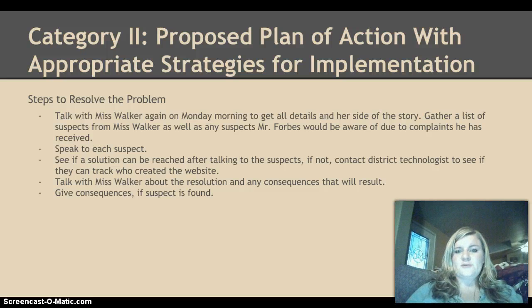Proposed plan of action with appropriate strategies for implementation. Steps to resolve the problem. These are the steps that I would take. First, I would talk with Miss Walker again on Monday morning to get all details and her side of the story. I would gather a list of suspects from Miss Walker, as well as any suspects Dr. Forbes would be aware of due to complaints he has received. I would speak to each suspect and then see if a solution can be reached after talking to the suspects. If not, contact district technologists to see if they can track who created the website. I would then talk with Miss Walker about the resolution and any consequences that will result, and then I would give the consequences if a suspect is found.